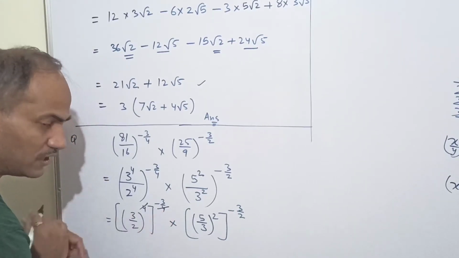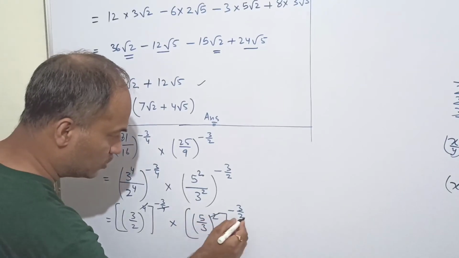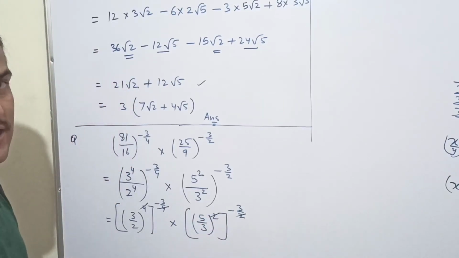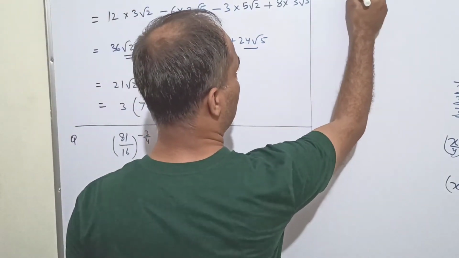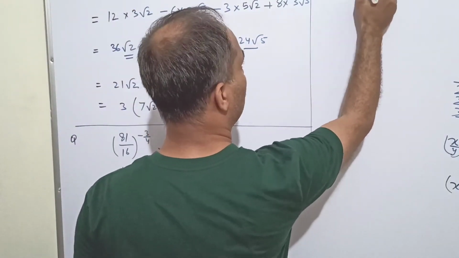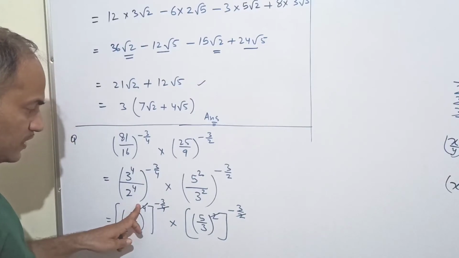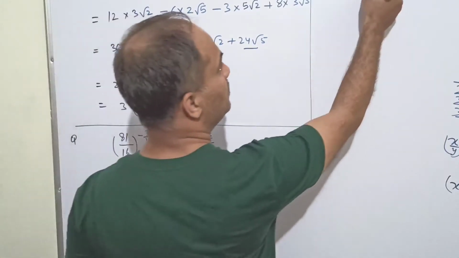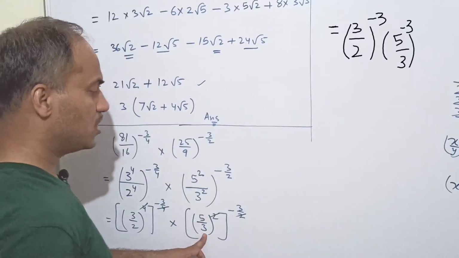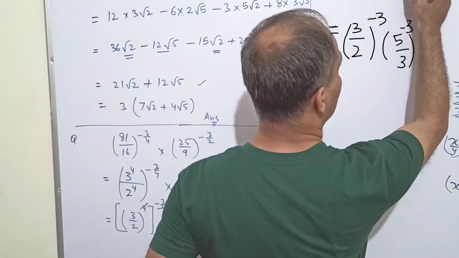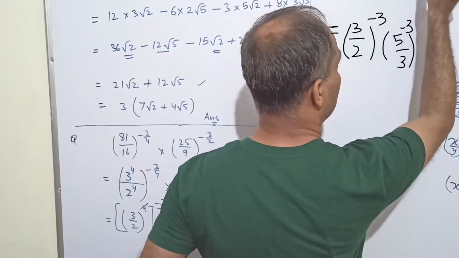So 4 and 4 will cancel. 2 and 2, similarly, will also cancel. So what are we left with? We are left with 3 upon 2 whole to the power, see, here it is 1, 1 into minus 3, which means simply minus 3. And then another term is 5 upon 3 whole to the power minus 3.